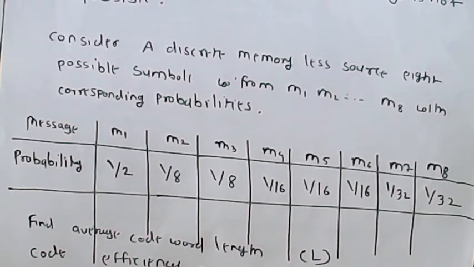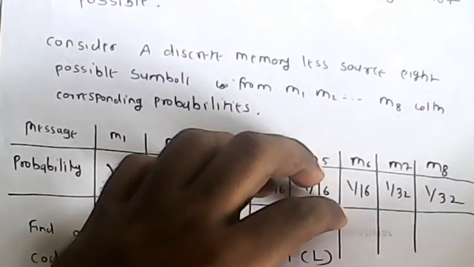First, we list the probabilities in decreasing order. We write down the messages: M1, M2, M3, M4, M5, M6, M7, M8.